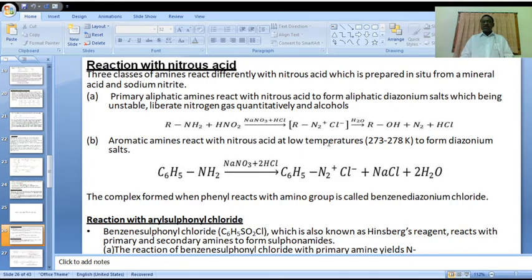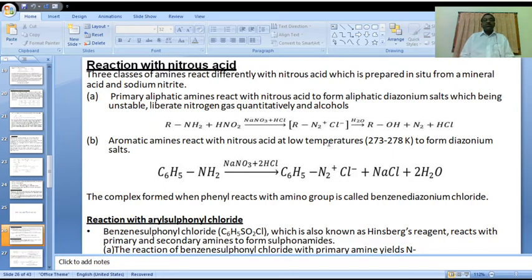All these three types of reactions are different. We get different products, and based on the solubility, this reaction is majorly used to distinguish all these types of amines.